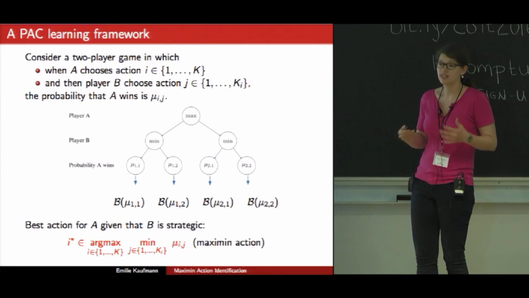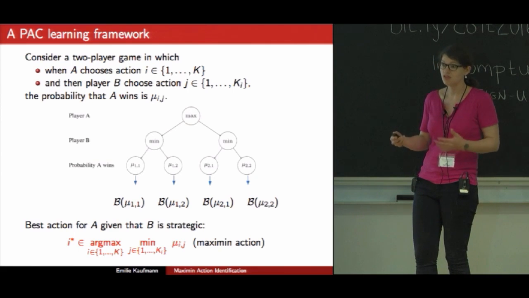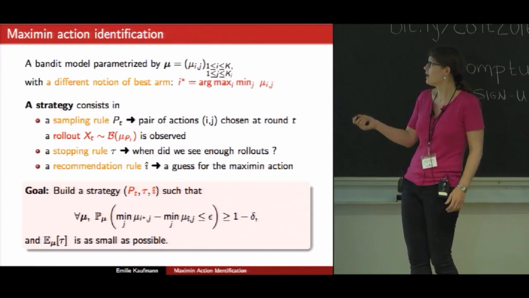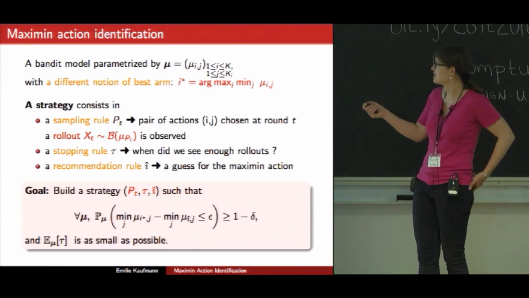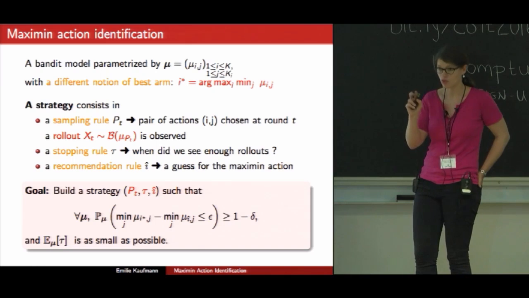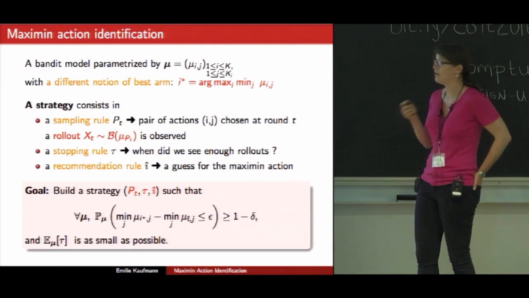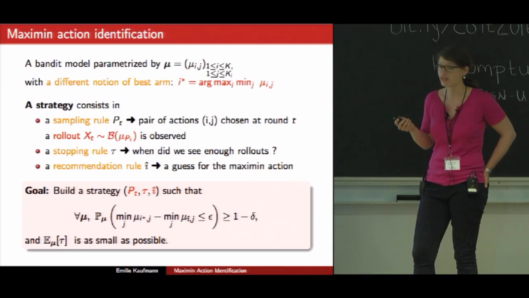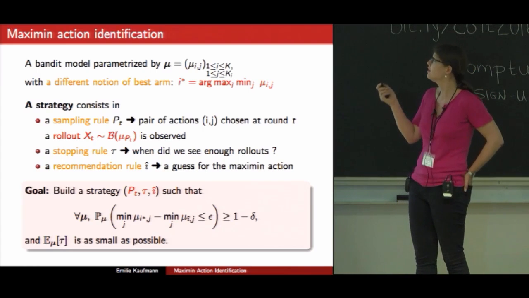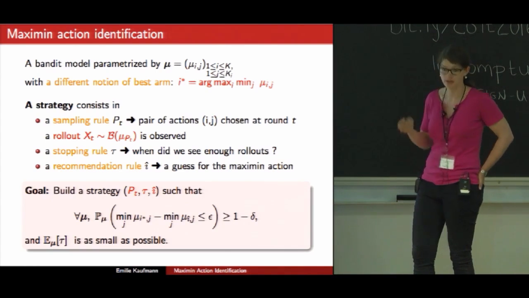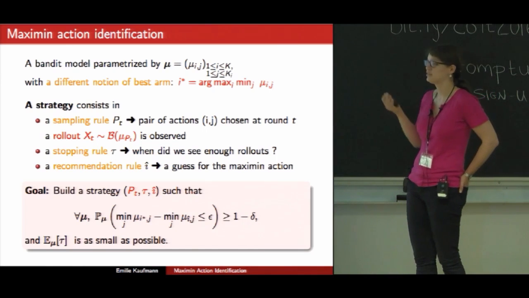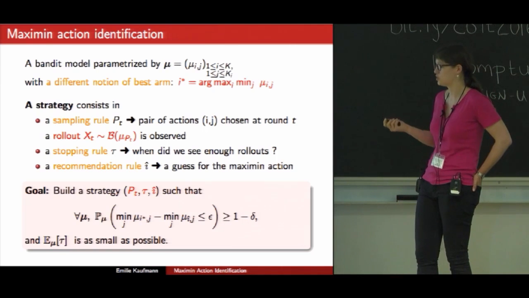So basically, we are interacting with Bernoulli distributions, so this might be yet another Bandit problem, where the arms are parameterized, this time by two parameters, so the two actions chosen by the players. But the main difference with the previous talks is that here we do not care about the arm with highest mean, but about the action that would be the Maximin action in this setup. Still, the interaction procedure bears similarity with what has been shown before.